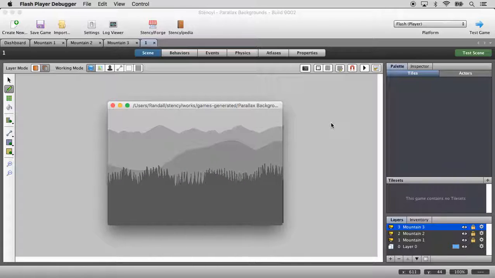So go ahead and play around with these settings and experiment. You can make these scroll left or right, and you can put decimal numbers in here or whole numbers. So go ahead and experiment with this, and in the next video we'll look at another way to set up parallax backgrounds for our games.